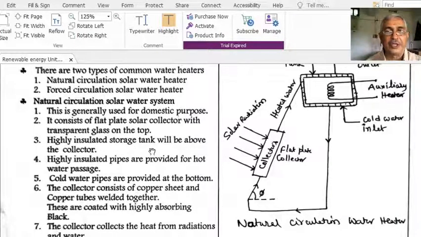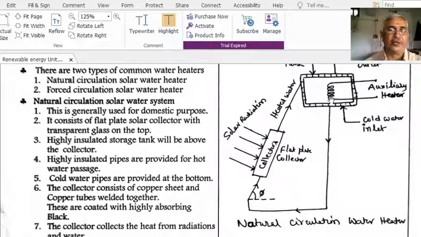A highly insulated storage tank will be used. It is highly insulated because once you get the hot water, the temperature of the hot water should be maintained for more time, so that we can use it at the time we require.